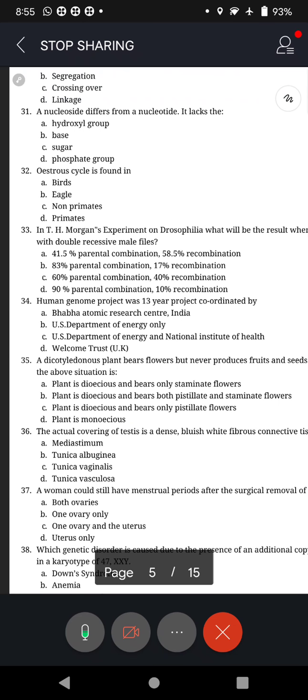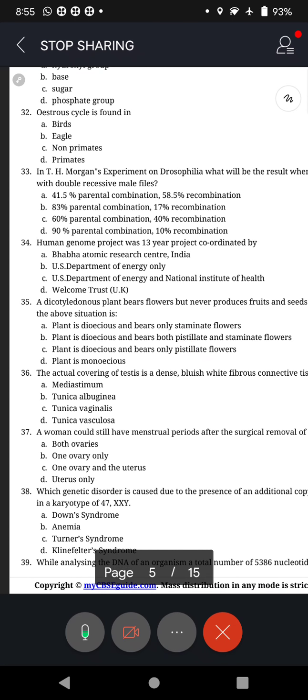83% parental combination and 17% recombination, meaning new formations. Okay? Recombinants. So 83 and 17. So after my class, you just calculate and confirm this. Why 83 and why 17? Okay, Prasad? Question 34. Human Genome Project, HGP, Anurag, was a 13-year project coordinated by Baba Atomic Research Center India, US